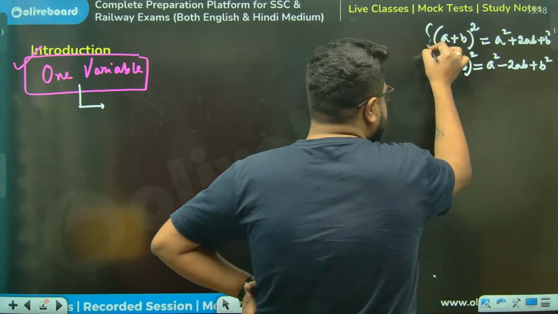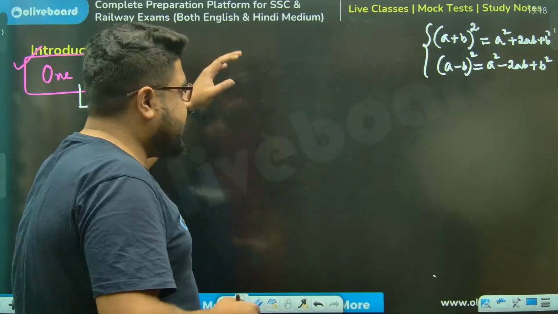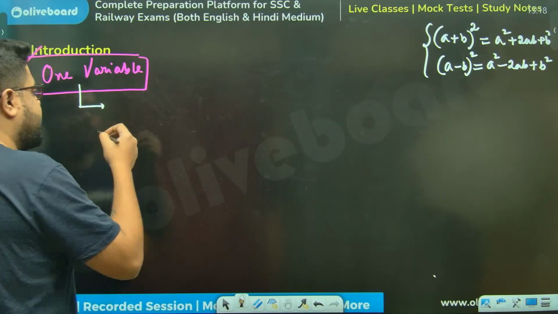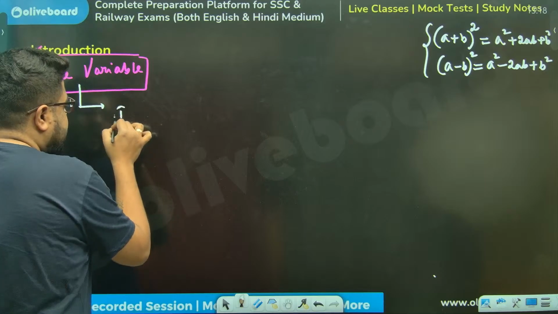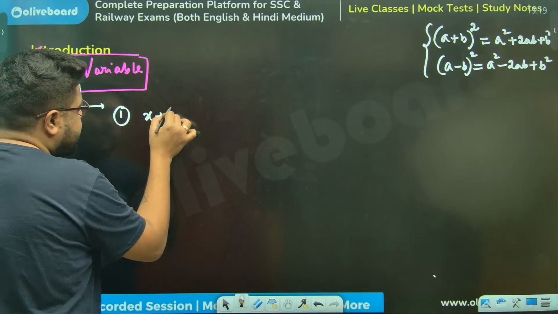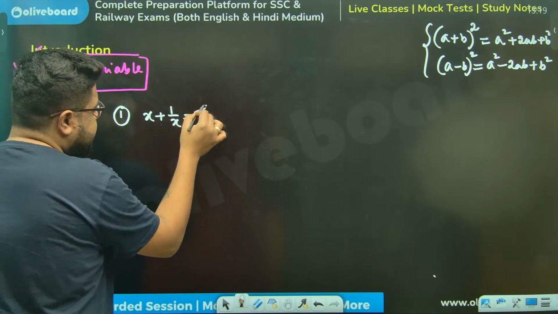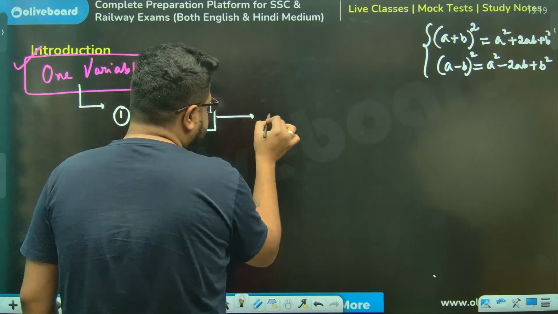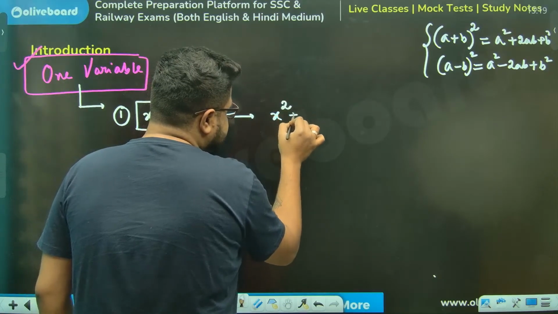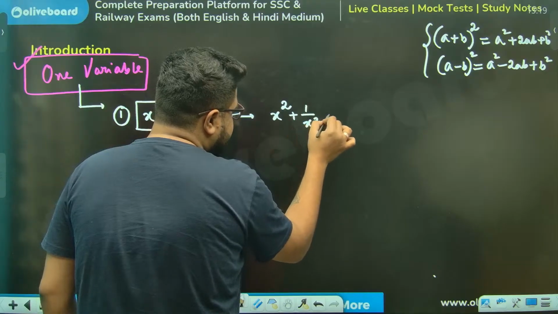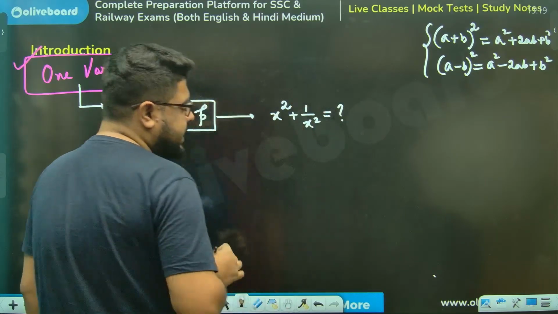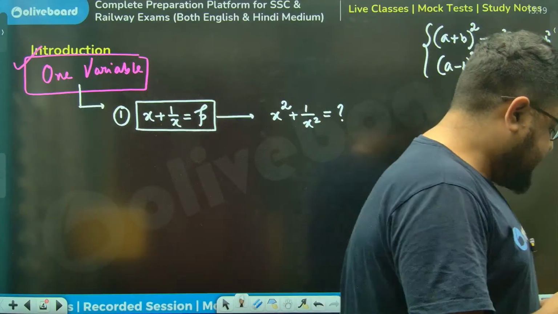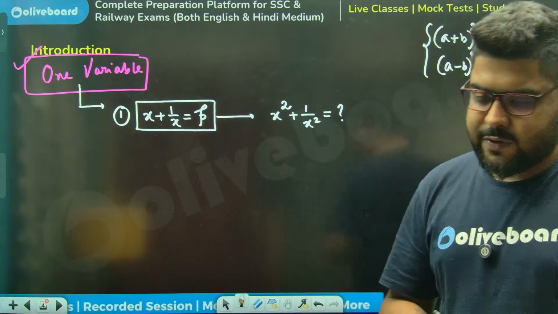So if you know these two, then I can apply this concept to find a few things out. For example, if I say x plus 1 by x is equal to p, now I'm asking you, find the value of x square plus 1 by x square. What will this value be? This is my first question to each and every one of you.